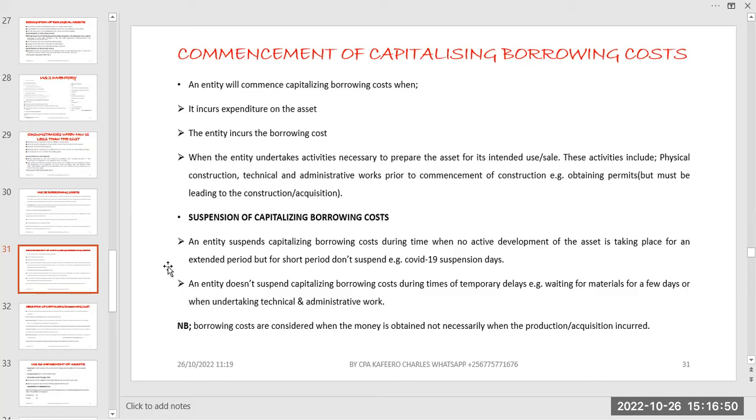Then let's look at some of the scenarios whereby you can reach a point and say, I'm suspending capitalizing borrowing costs. It may happen.